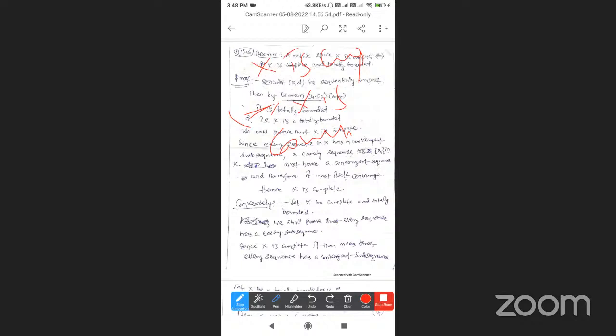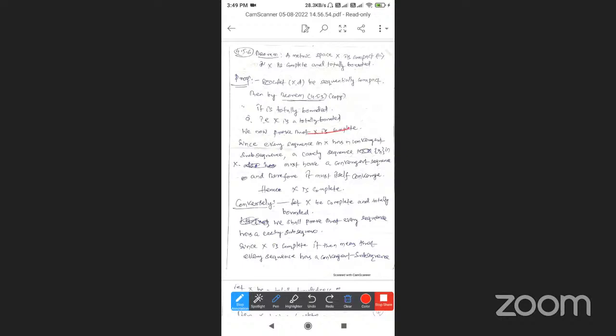Now let us see the proof. By the theorem, (X, d) is a sequentially compact metric space. So by the previous theorem 4.5.3, it is totally bounded. Sequentially compact implies totally bounded. So X is totally bounded.